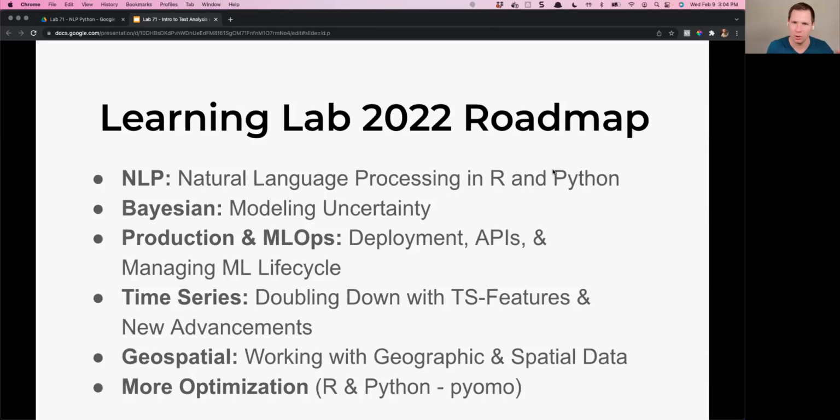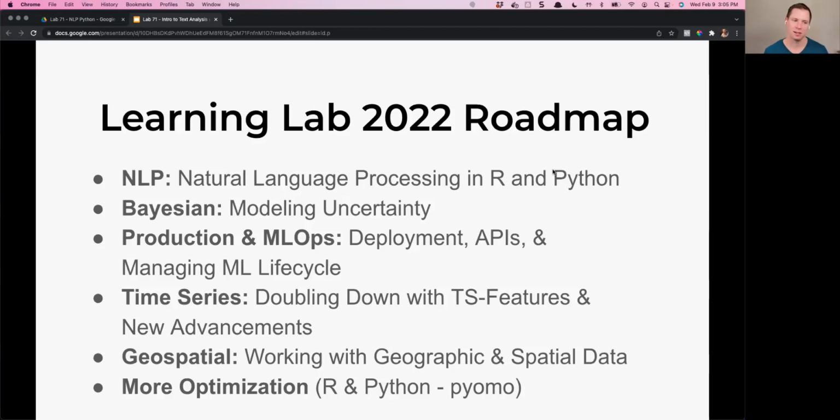We didn't do, we created an LDA model, which is great, but we didn't do any machine learning where we're actually trying to predict something and use text data to help us predict better. Text data, I am telling you, is a gold mine. So we're going to be doing more NLP, and I'm going to show you the secrets of how to use NLP. The second thing, you guessed it, Bayesian.